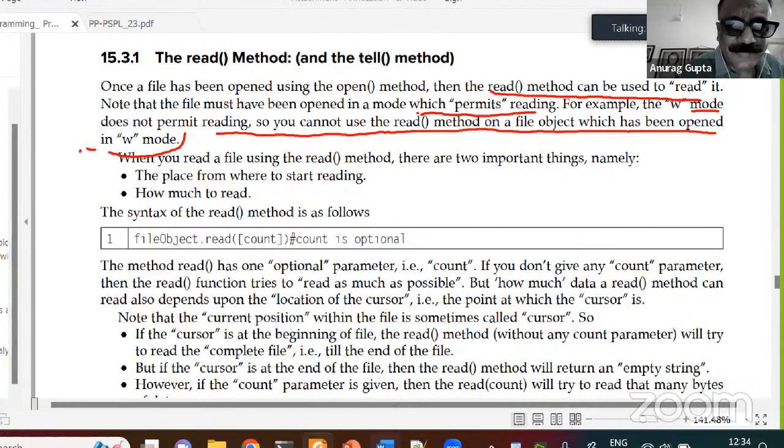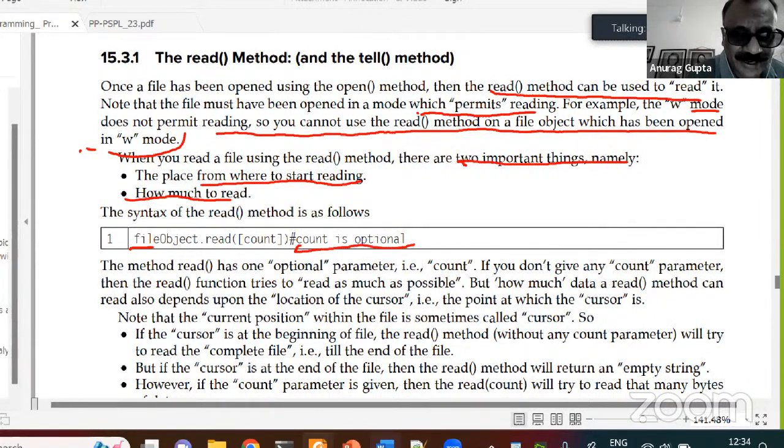When you read the file using the read method, there are two important things to note: the place from where the reading starts, that is the position of the cursor, and how much to read, that means how many characters to read. The syntax of the read method is file object dot read count. Count is optional. I showed you two ways, where I put a count of 10 and where I did not put any count. The method read has one optional parameter, count. If you don't give any count parameter, then the read function tries to read as much as possible.